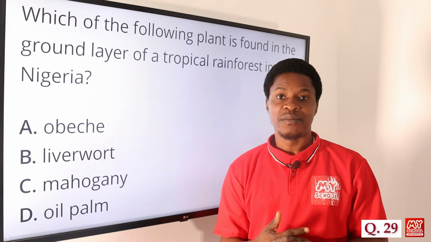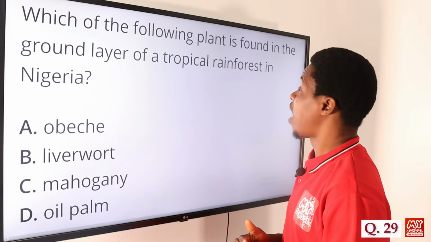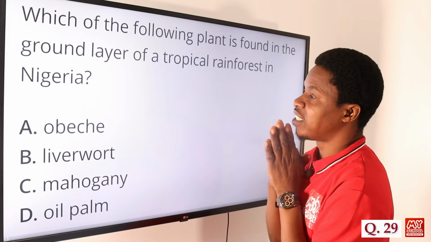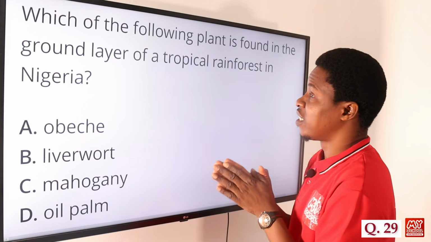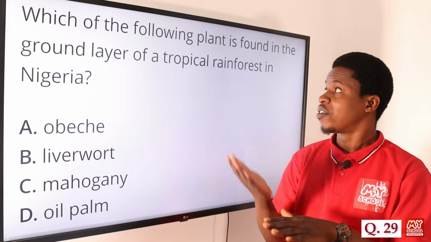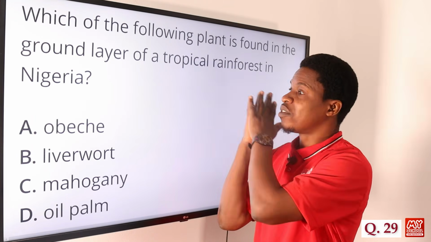Now on to question number 29. Which of the following plants is found in the ground layer of a tropical rainforest in Nigeria? In tropical rainforest, we have green leaves, okay? We have rain, because a lot of rain falls in that part. That's why we call it tropical rainforest.